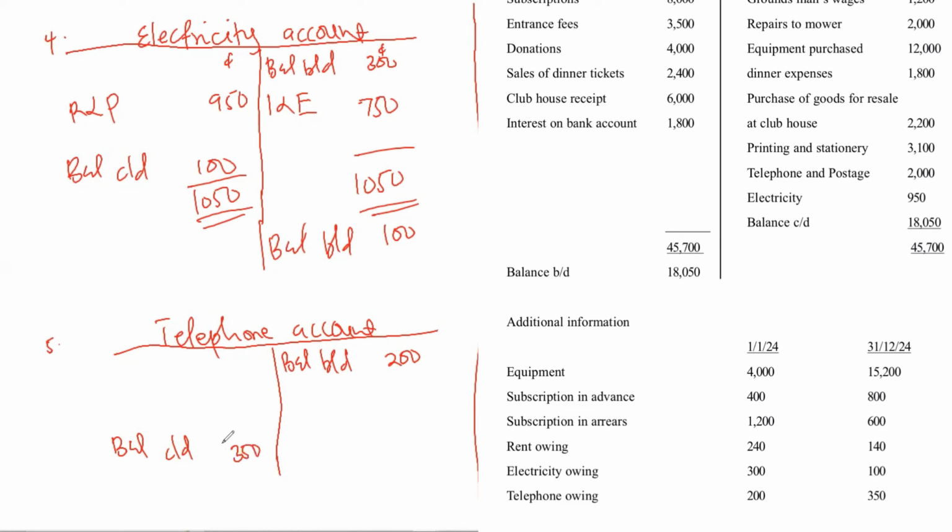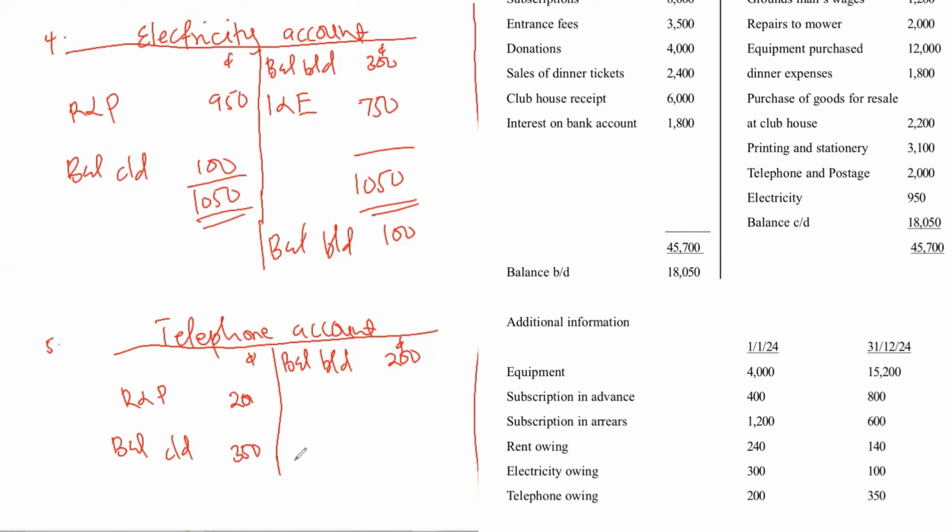So we move to the receipt and payment account. How much was paid for telephone? It is on the credit side, so the receipt and payment account will also come to the debit side of the telephone account. 2000 was paid.